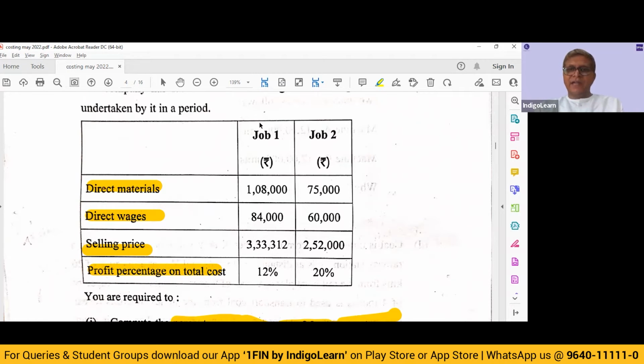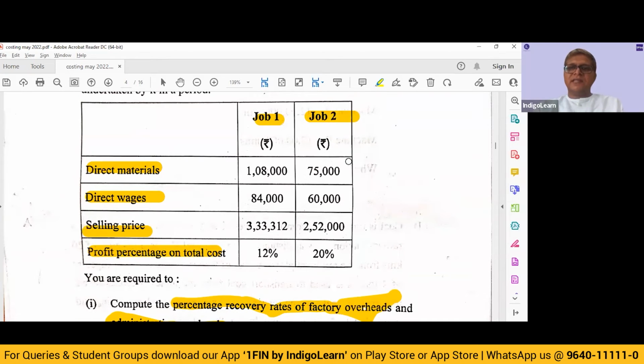We are going to have one equation for job 1, and we will have one equation for job 2. Then we will have to simultaneously solve for those 2 equations.